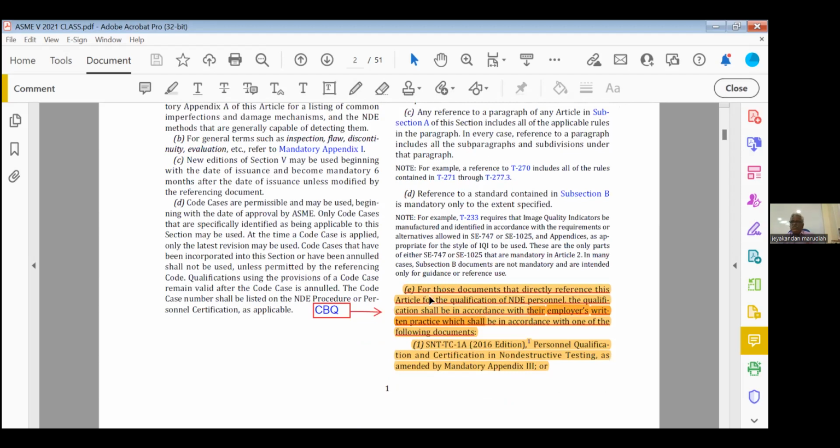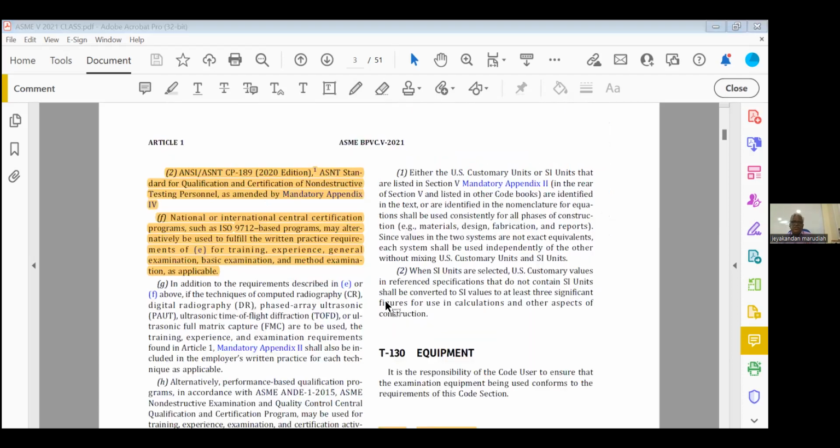This one, this is a closed book question. For those documents that directly reference this article for the qualification of NDE personnel, the qualification shall be in accordance with their employer written practice, which shall be in accordance to one of the following documents. The key word is employer written practice. That is a closed book question. SNT-TC-1A 2016 edition, then CP 189 or ACC.